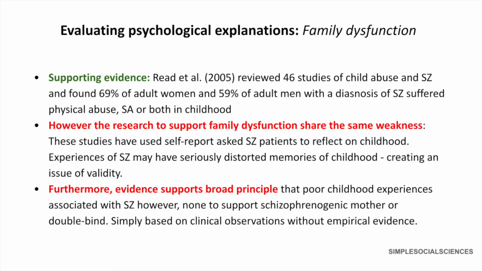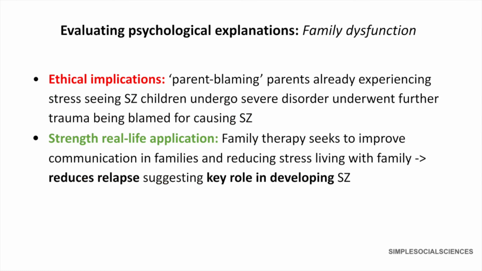Furthermore, the evidence supports the broad principle that poor childhood experiences are associated with schizophrenia. However, none of these studies support the schizophrenogenic mother or double-bind specifically. The theories were simply based on clinical observations without empirical evidence, which suggests again the theory is low in validity in explaining schizophrenia. Furthermore, there are ethical implications with this explanation. One of the issues is the parent-blaming tone of these theories. Parents have already experienced trauma by seeing their children undergo severe distress in this serious disorder, and they undergo further trauma being blamed for causing the schizophrenia.